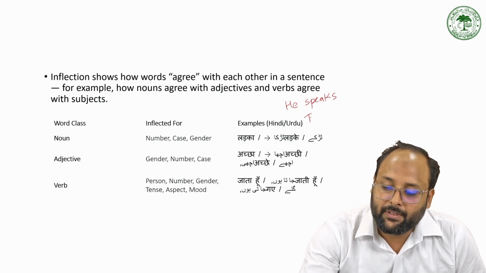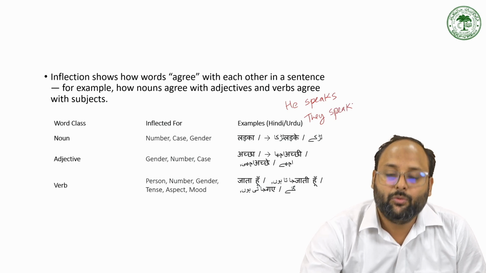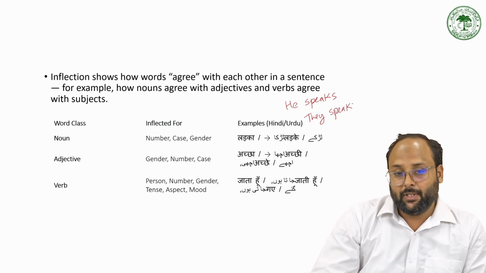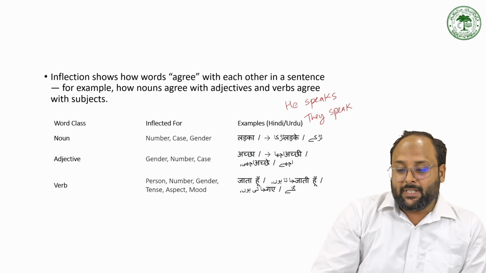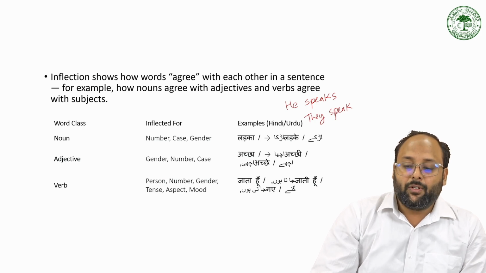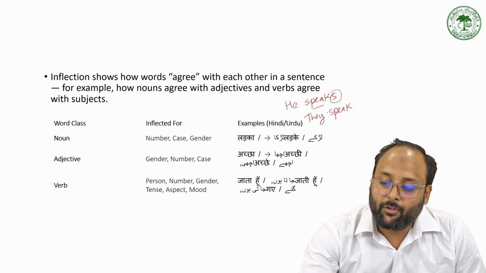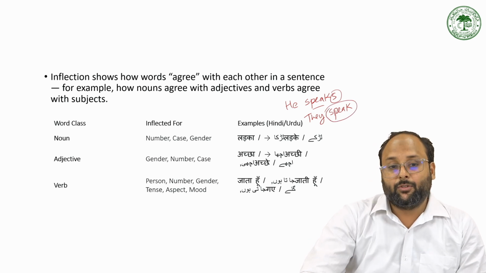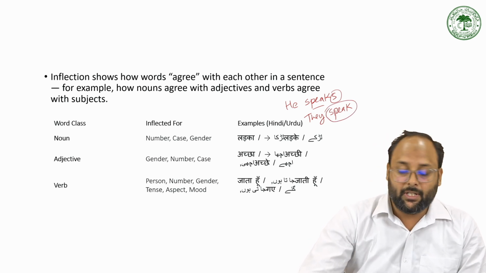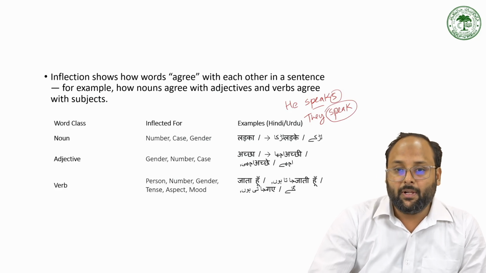And when we say they, it is like speak. So that is the change that we have. Basically, for speak we sometimes use s, and for speak without any suffix. So it is the change or the inflection according to the subject we use in a sentence.